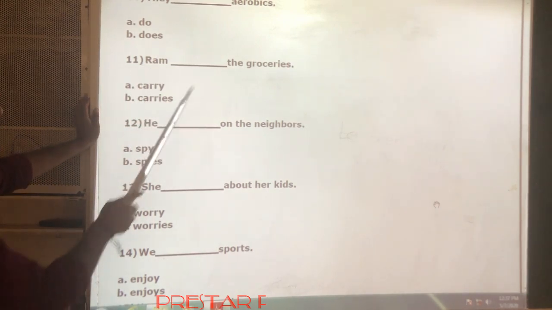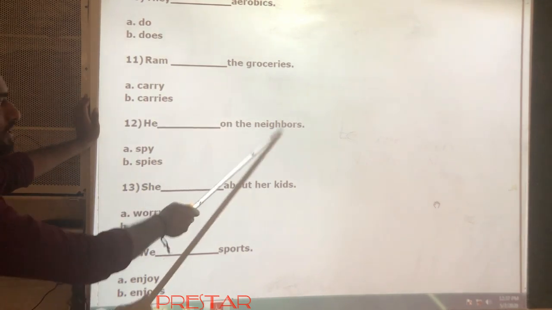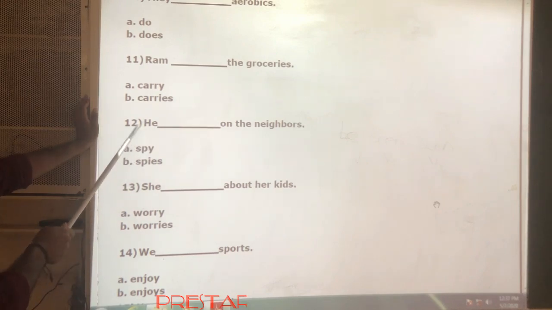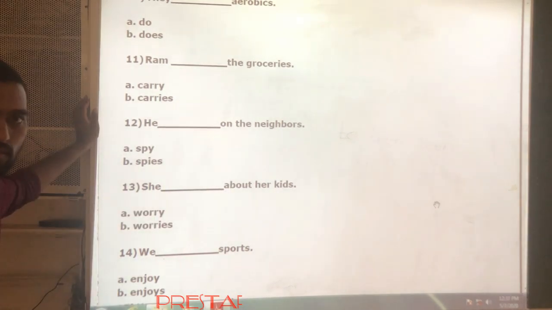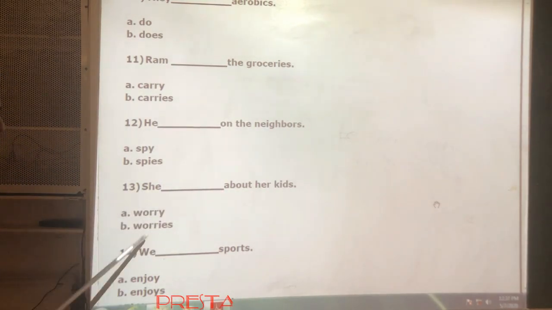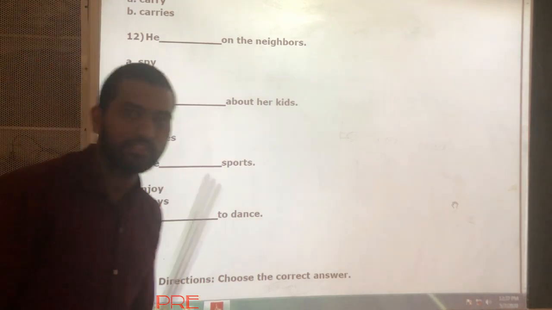So, Ram carries the groceries. Next, he ____ on the neighbors. He is third person singular, so he spies on the neighbors. Okay. Next, she ____ about her kids. She worries about her kids. Next, 14th one. We ____ the sports. "We enjoys the sport" is wrong because, see here, we is the first person.